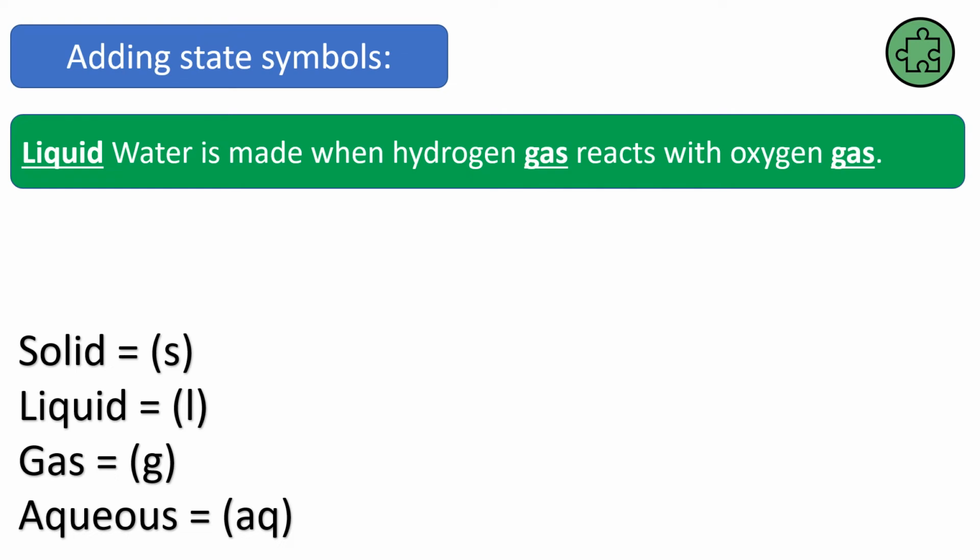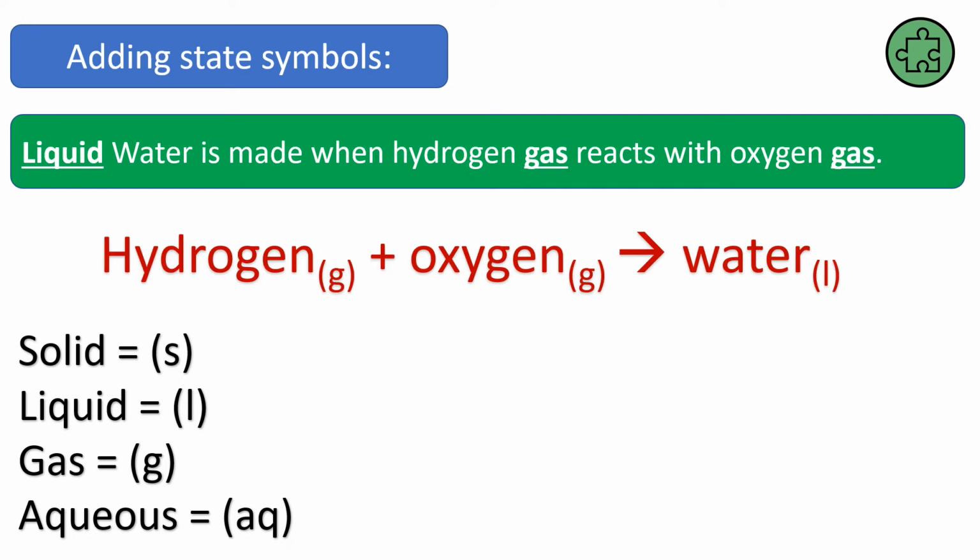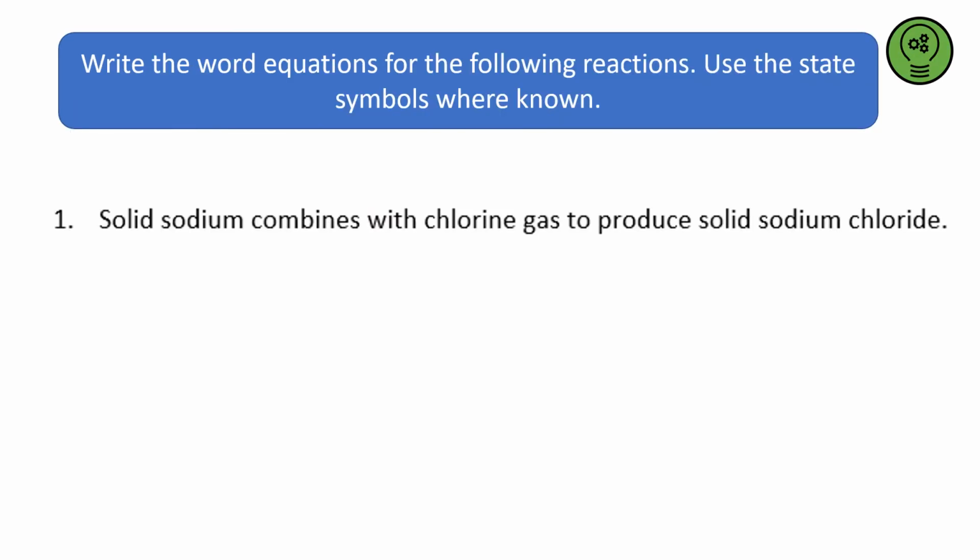So it says liquid water is made, so that's going to be a product, when hydrogen gas reacts with oxygen gas. So we're going to write down hydrogen with a G for gas plus oxygen, G for gas, makes water, which is a liquid. And that's what's called adding the state symbols. Okay guys, it's your turn. Pause the video and have a go for yourself.